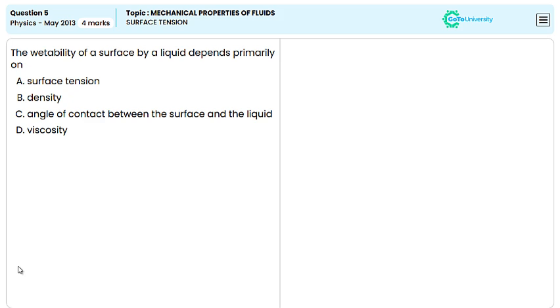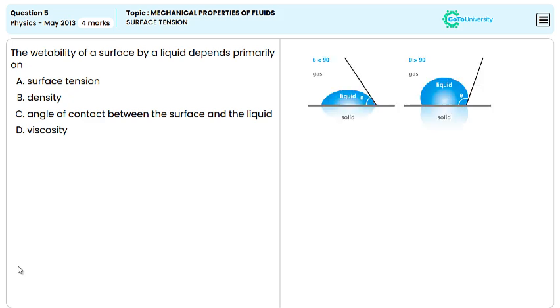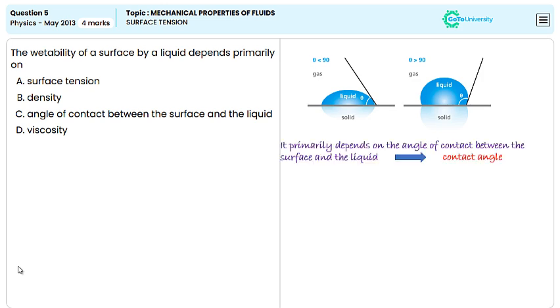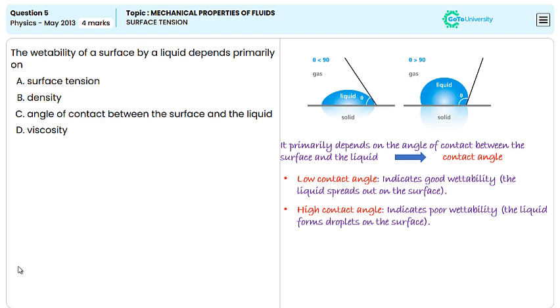between the surface and the liquid. And this angle, known as the contact angle, is influenced by the intermolecular forces between the liquid and the surface molecules. A low contact angle indicates good wettability, which makes the liquid spread out on the surface, and a high contact angle indicates poor wettability. That means the liquid forms droplets on the surface.